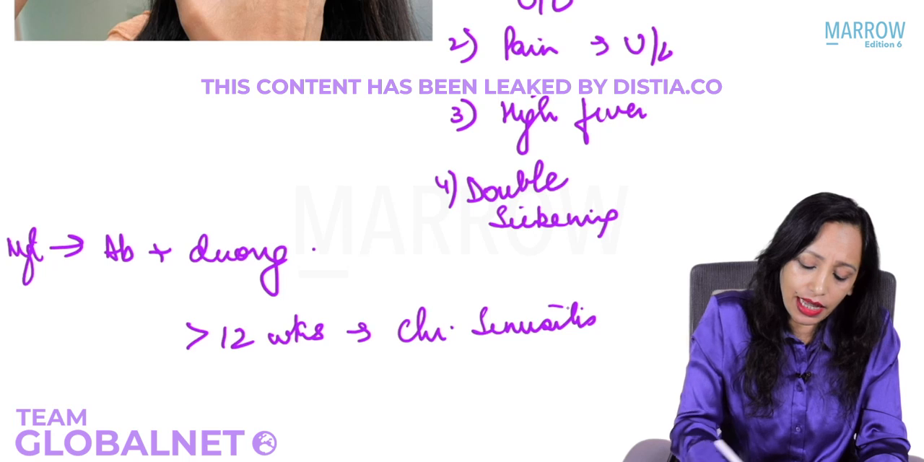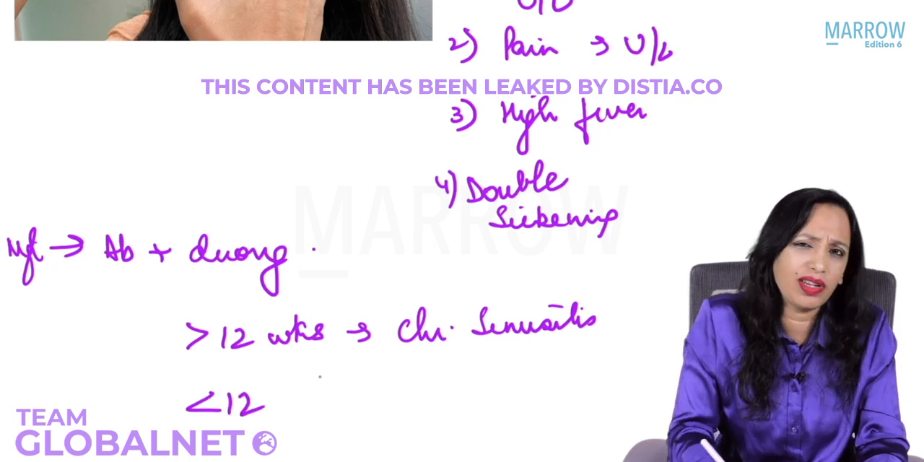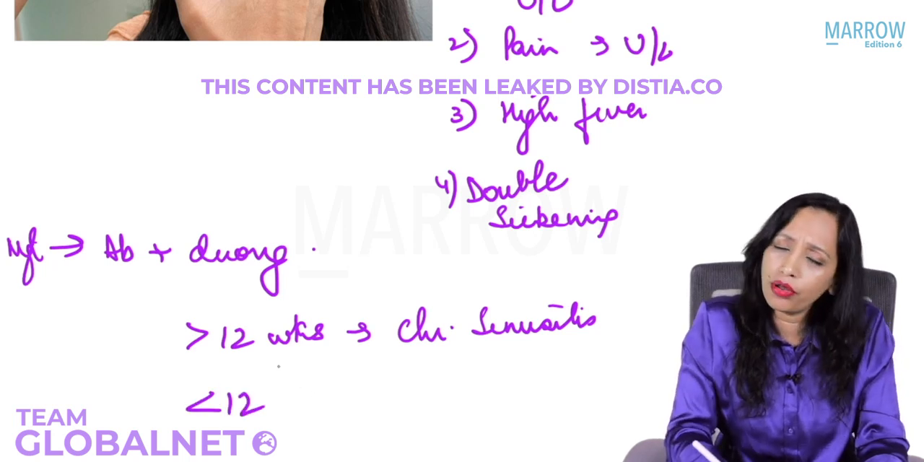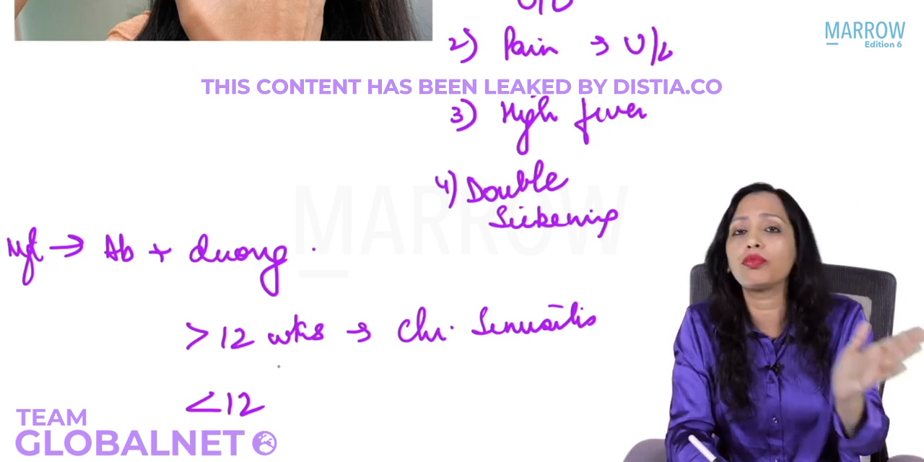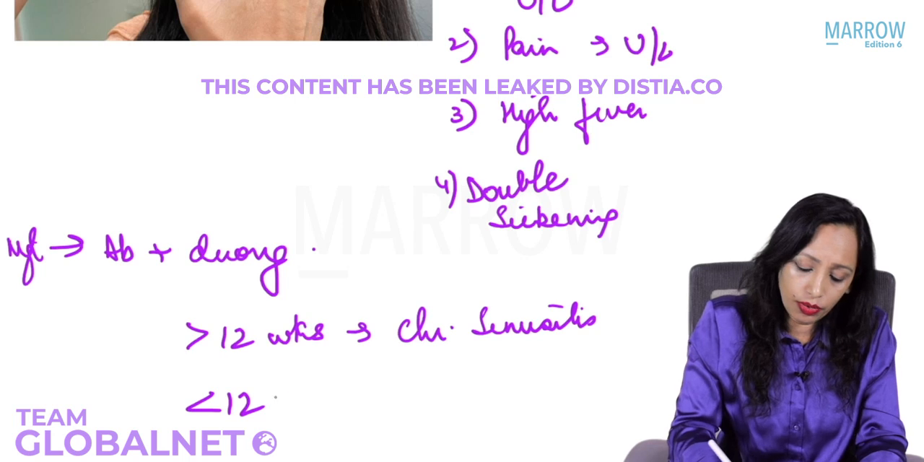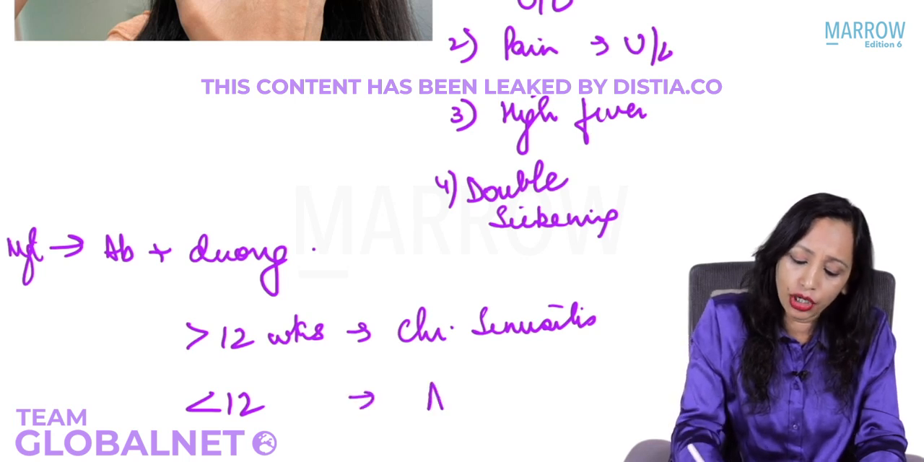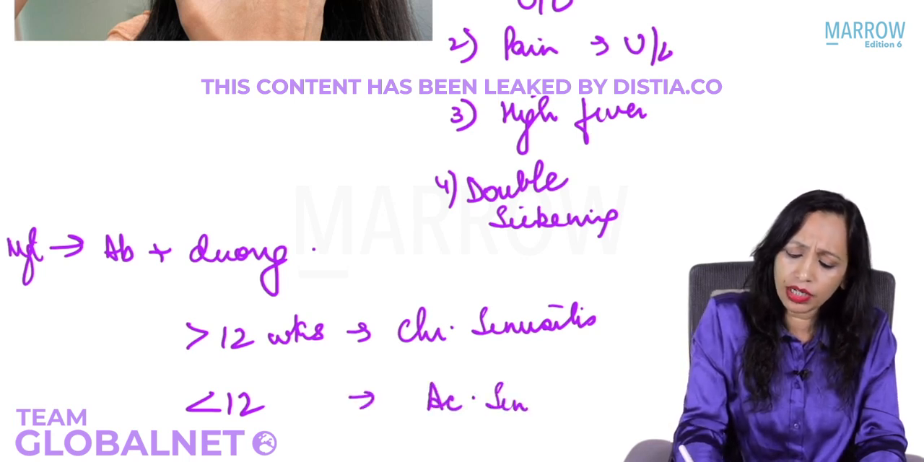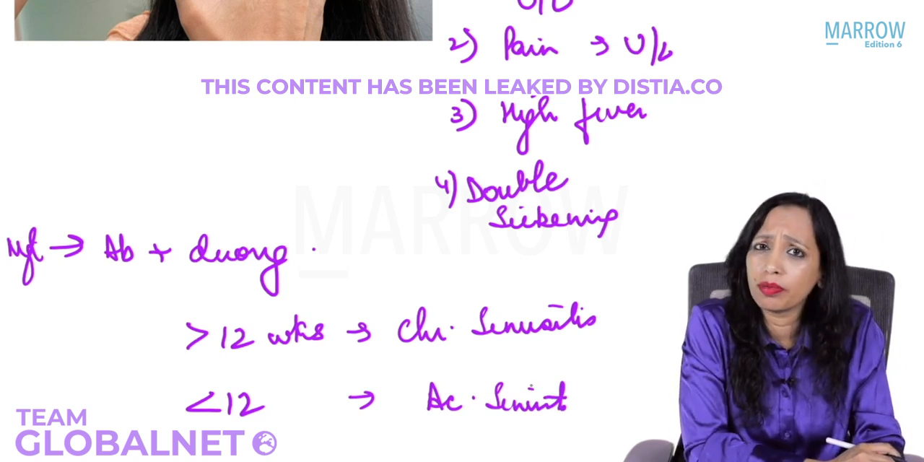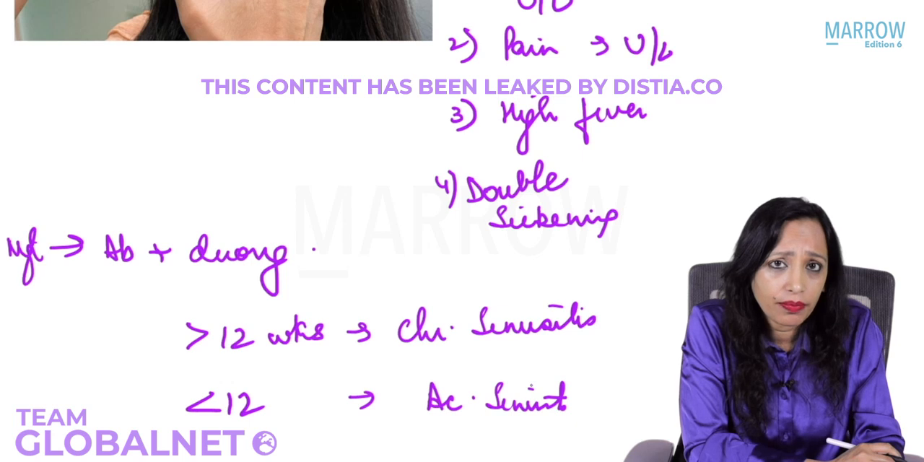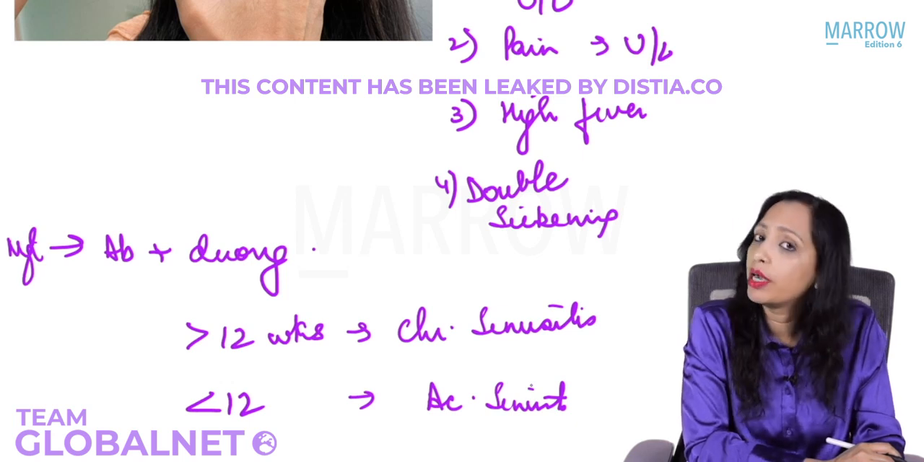If it is less than 12 weeks, 12 weeks is 3 months. Mostly for all, we call less than 3 months acute, more than 3 months chronic. So less than 12 weeks is acute sinusitis. So then you exactly want to know what is the problem that the patient is not benefiting. Then you can go for endoscopy.